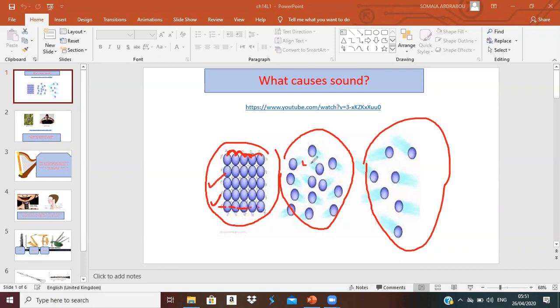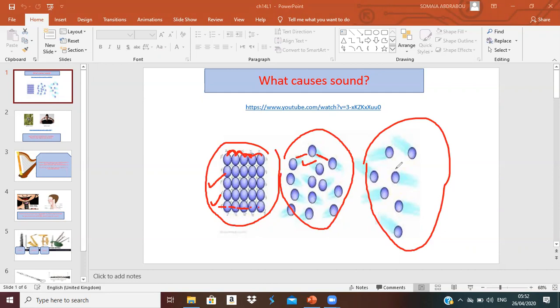Then liquid, because the particles are beside each other loosely, so the space between them is not as big as in gas, so sound will travel through it faster only. Then the last one, or the slowest matter for sound to travel through, is gas. Why?